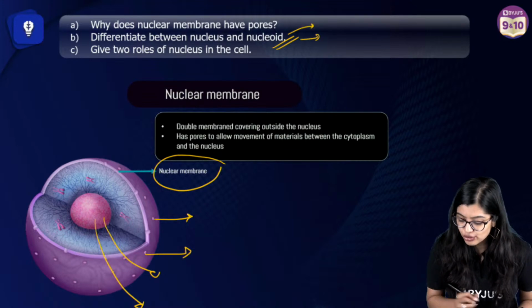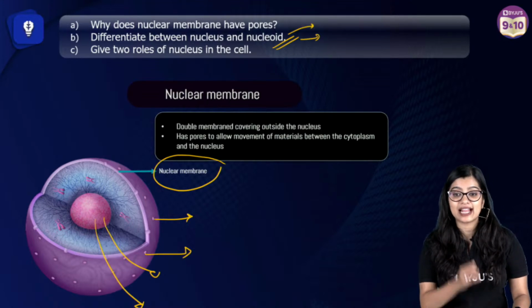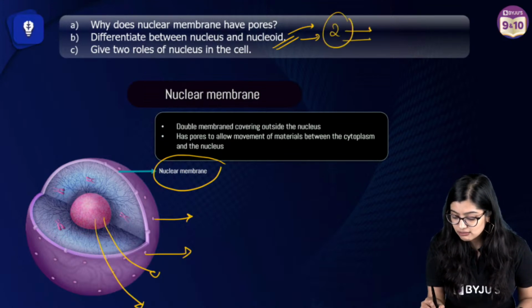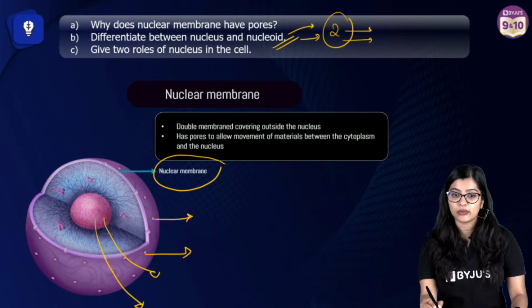So the next question is to differentiate between nucleus and nucleoid. So in this case you will get this for 2 marks. Basically they are asking you to differentiate between prokaryotic and eukaryotic, right?